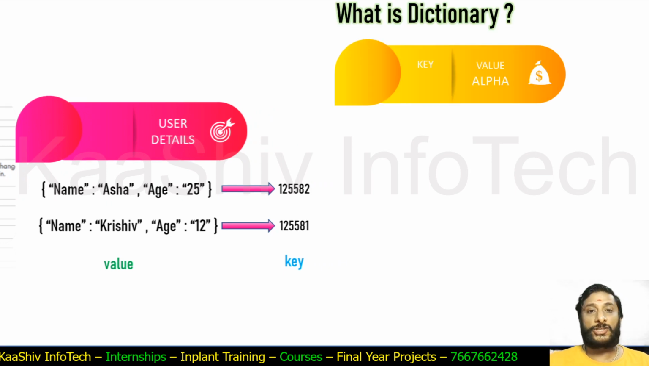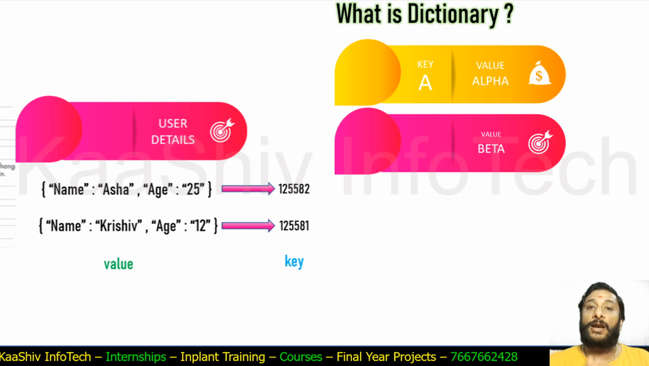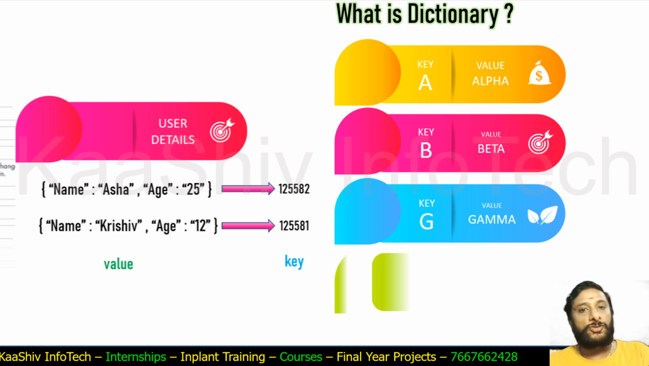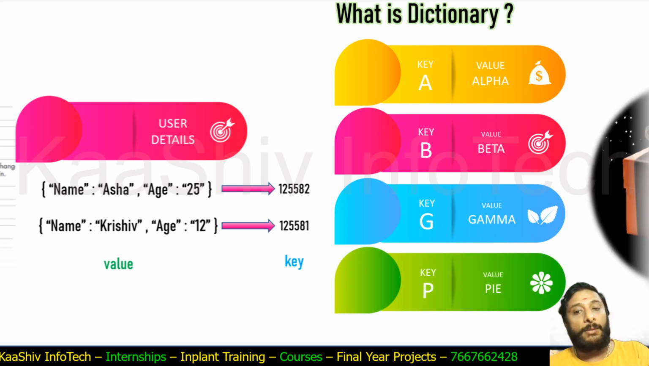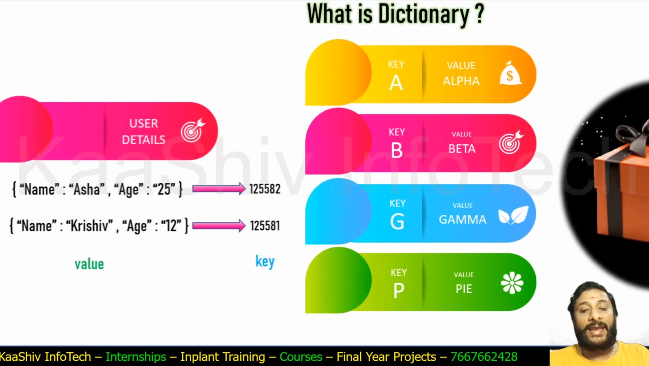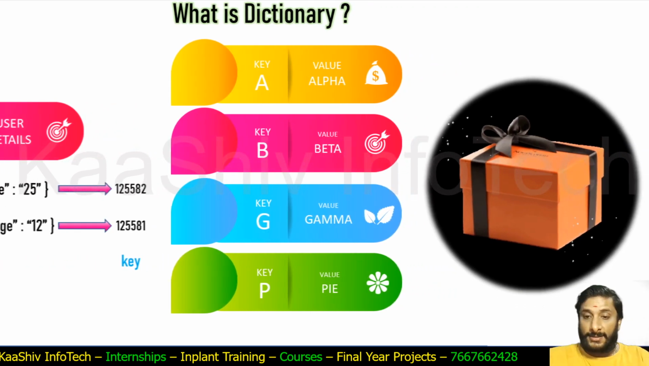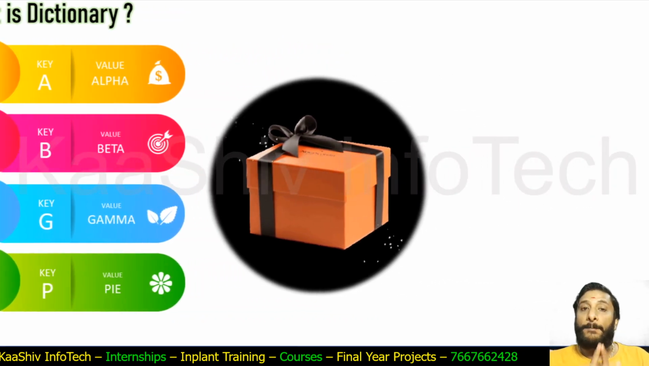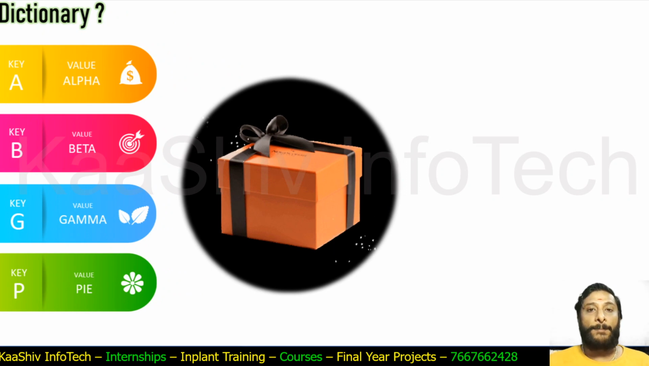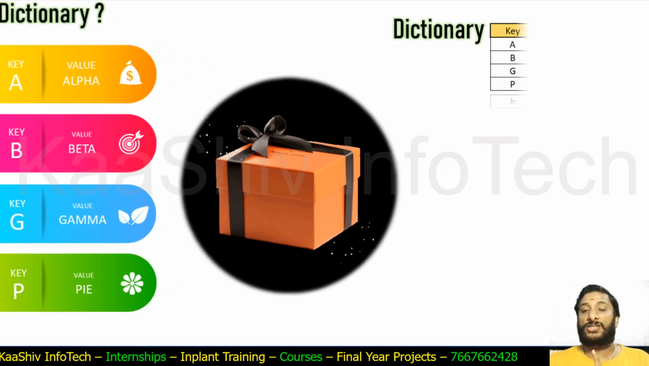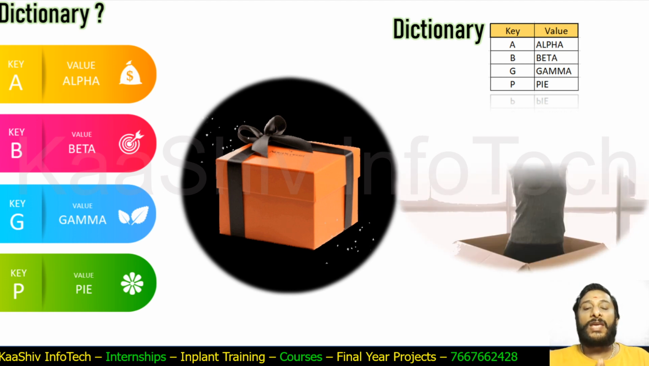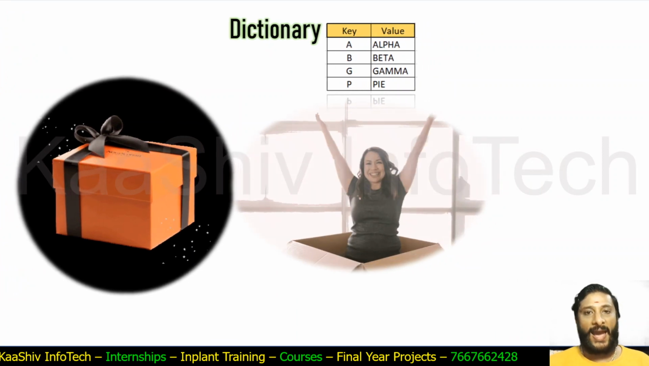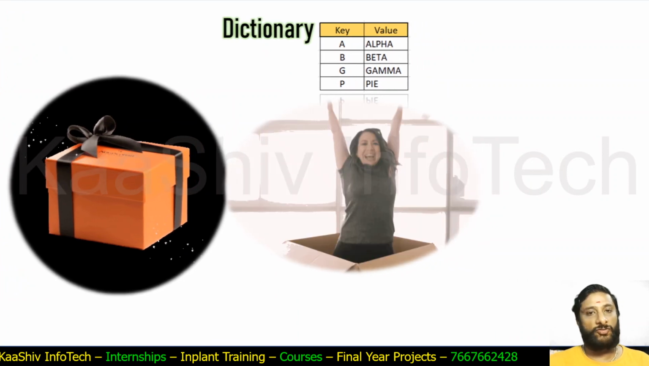So now let's talk about the dictionary. A dictionary is nothing but a group of key and value pairs. Instead of alpha, I can name it as A. Instead of beta, I can name it as B. Instead of gamma, I can name it as G. Instead of pi, I can name it as P. This is kind of a table I'm able to create, and it will take care of manipulating and mapping the data. So a dictionary is nothing but a key value pair table. It is a box where I have my keys and values. That is called a dictionary.